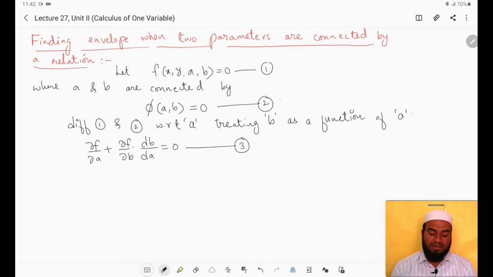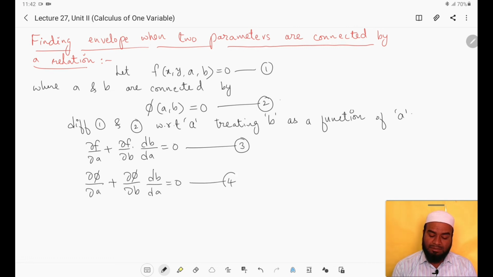Then differentiate equation 2. What we will get is dou phi by dou a plus dou phi by dou b, because phi is a function of b and b is a function of a. According to the chain rule, first we differentiate phi with respect to a, dou phi by dou a. Then we differentiate phi with respect to b, dou phi by dou b, because b is a function of a, times db by da, equals 0.